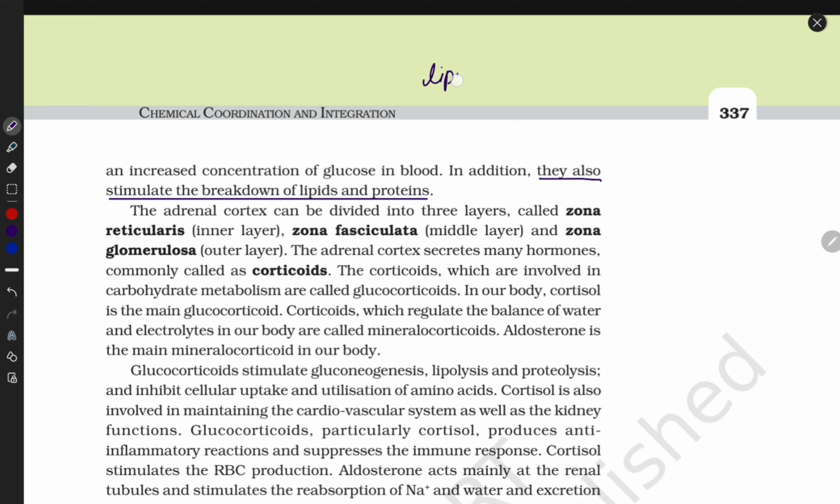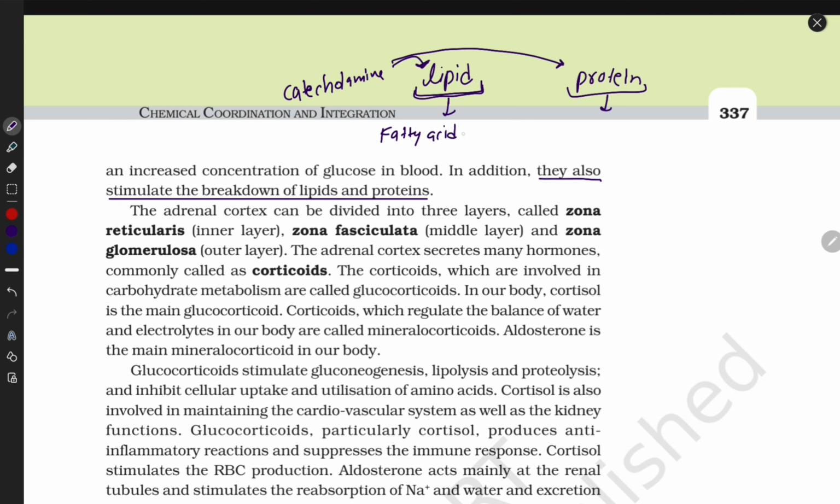Catecholamines come and break down lipid and also protein into their simplest forms. This form is complex and they break it down into a simple form. Lipid breaks down into fatty acids and glycerol, and protein breaks down into its simplest form, amino acids.